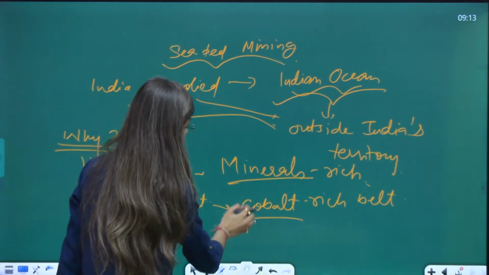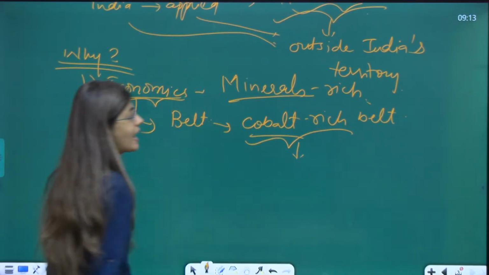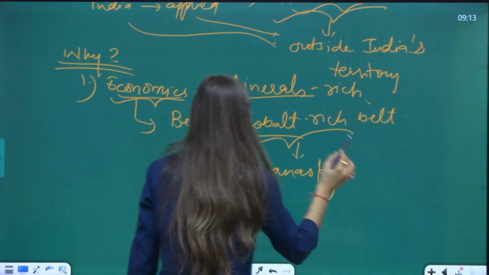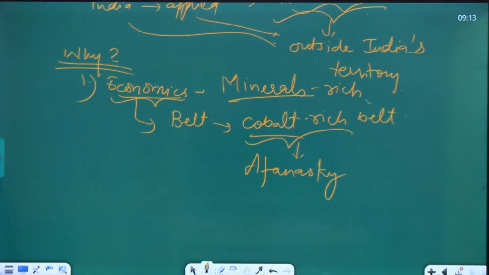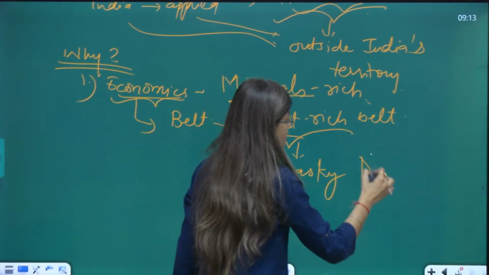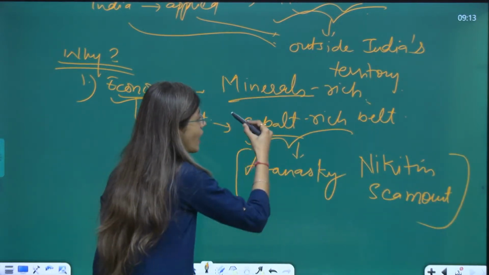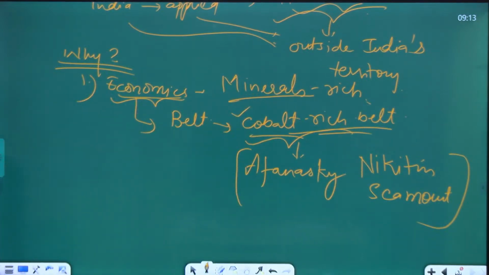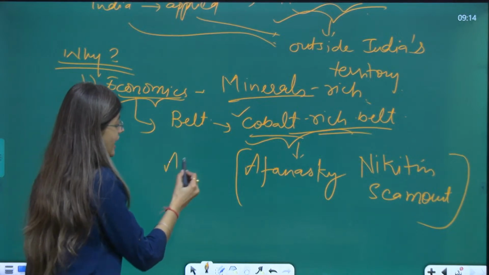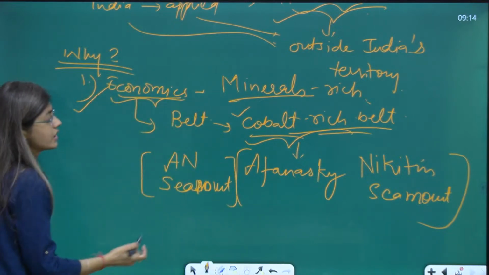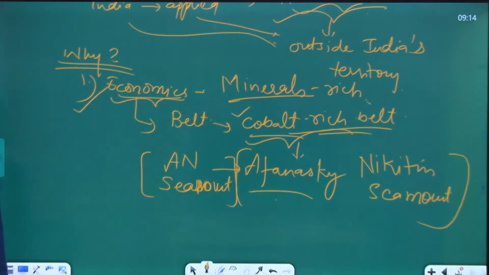And to be very specific, this belt is named Afghanistan Nikitin Seamount, which is a cobalt rich belt in the Indian Ocean, which does not come under the territory of India, and hence India has applied for it so that they can get the economic benefit. We call it AN Seamount in short, right?